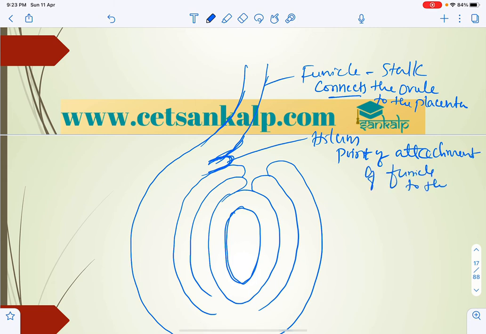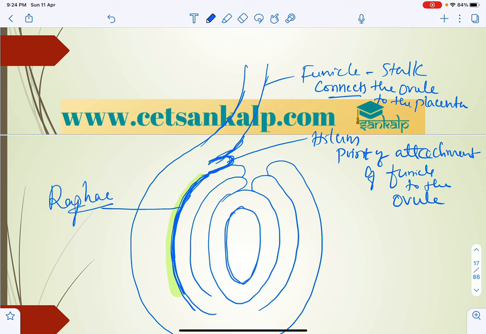When we say funicle, we say stalk. Look at which structure that stalk attaches to: the body of the ovule, this layer I am shading. That is the hilum. Next to that, this ridge, where the hilum attaches to the body, is called the raphe. Now internally, outside in the ovule there are two integuments, the outer integument and the inner integument.